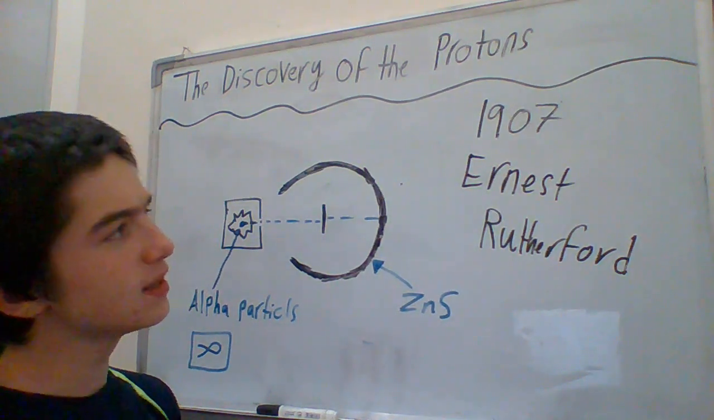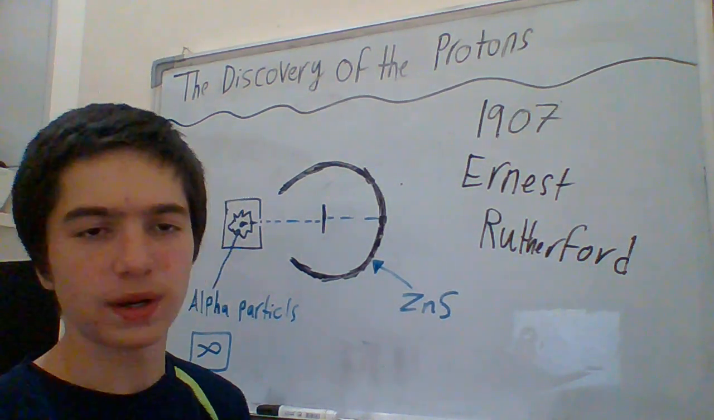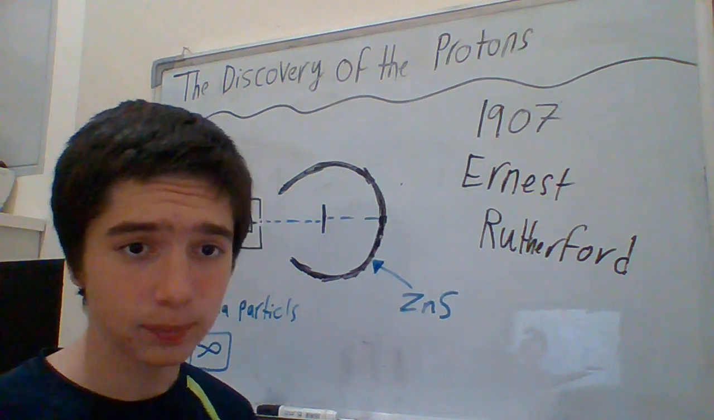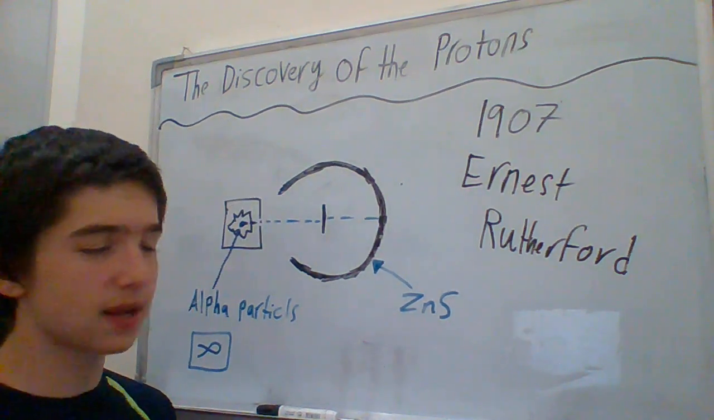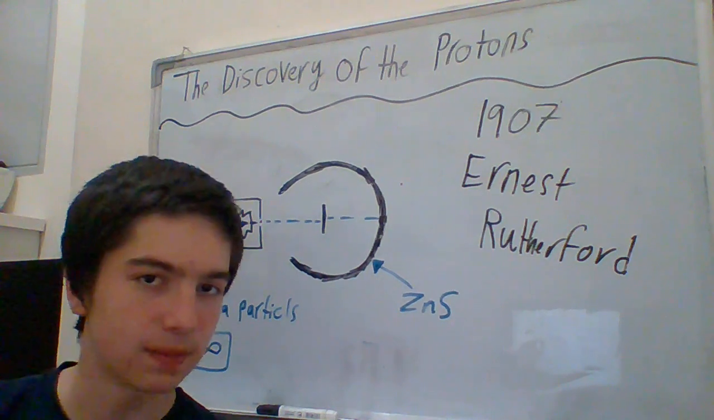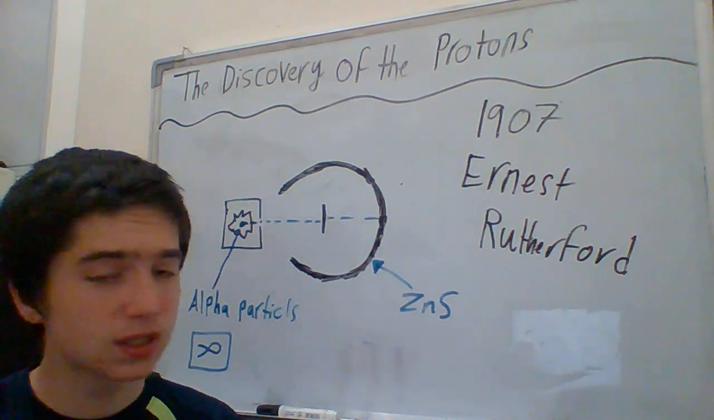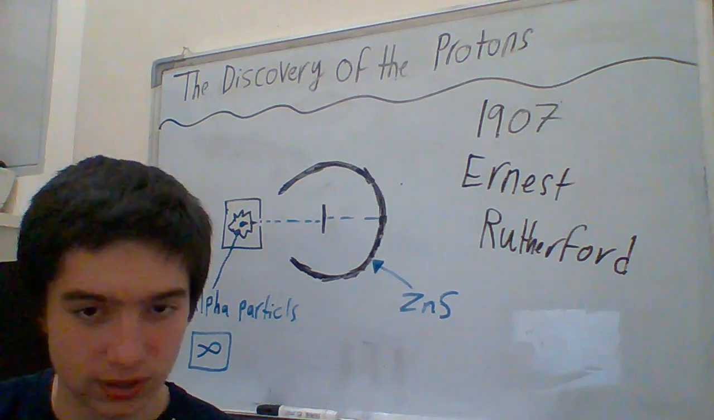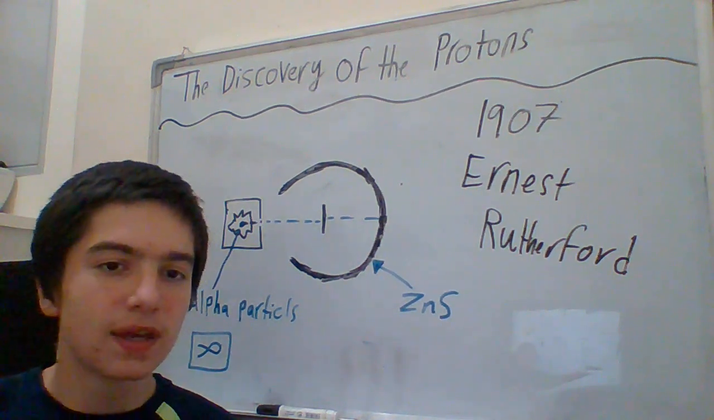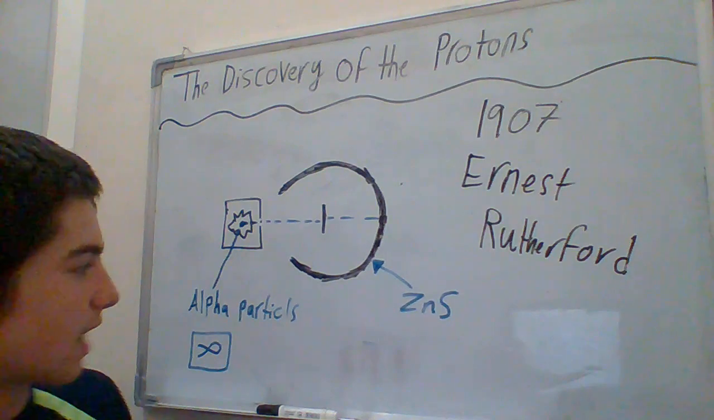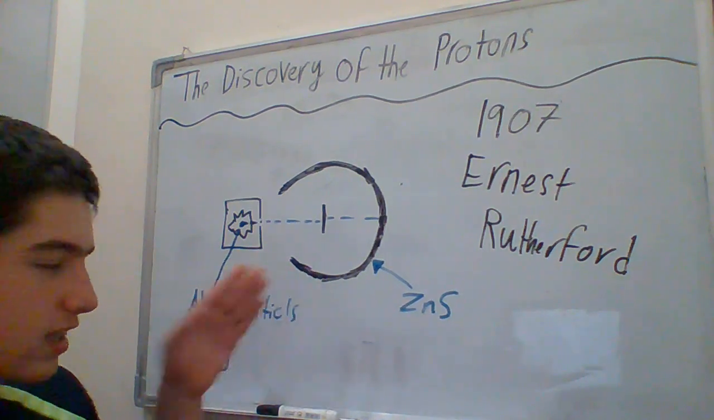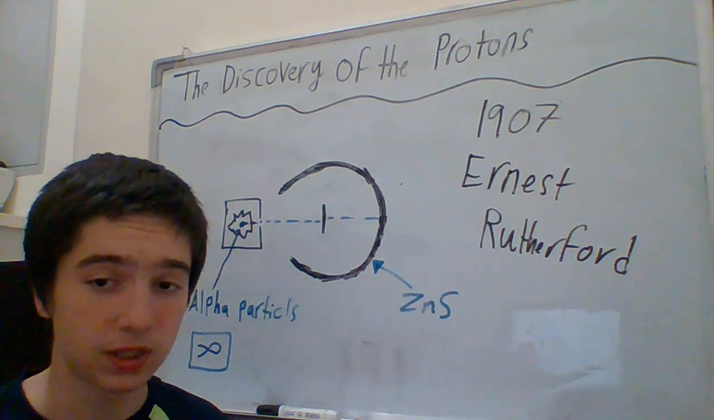Okay, so what did Ernest Rutherford do here? Well, Ernest Rutherford had just seen the atomic model of J.J. Thomson, which he discovered, and decided to create a new atomic model. But how? He used the gold foil experiment.